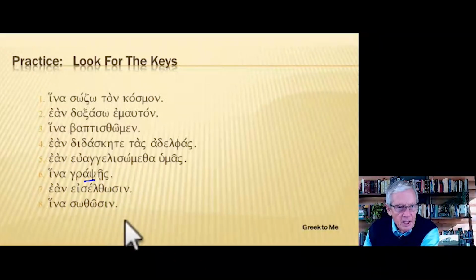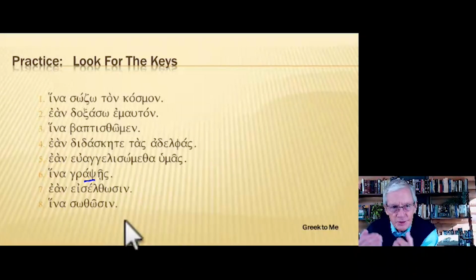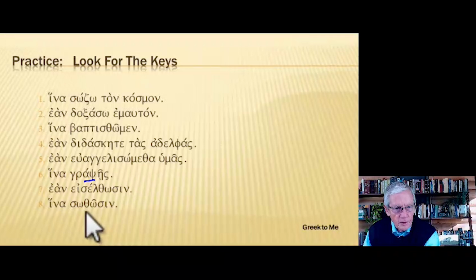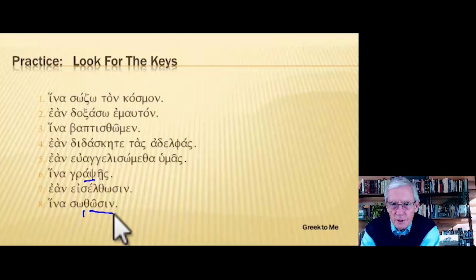And number seven, if they should enter. All right, here we have the internal change, second aorist. So second aorist active subjunctive, third person plural, if they should enter. And number eight, take a look here. We see the theta, don't we? So that tells us aorist passive subjunctive. So in order that they might be saved. That's a first aorist passive subjunctive, third person plural.